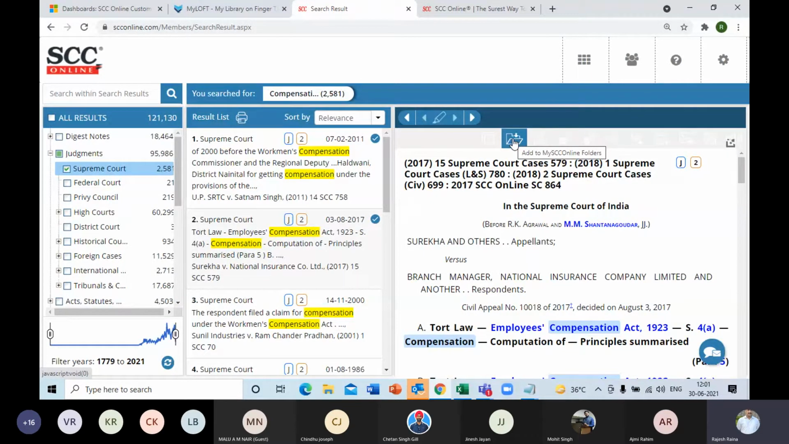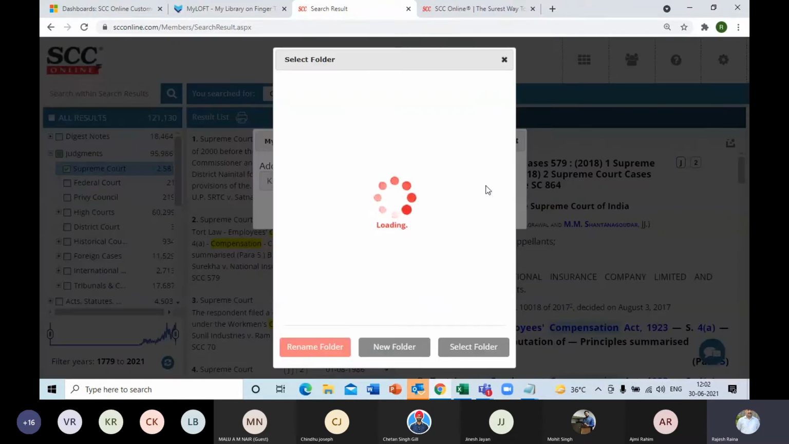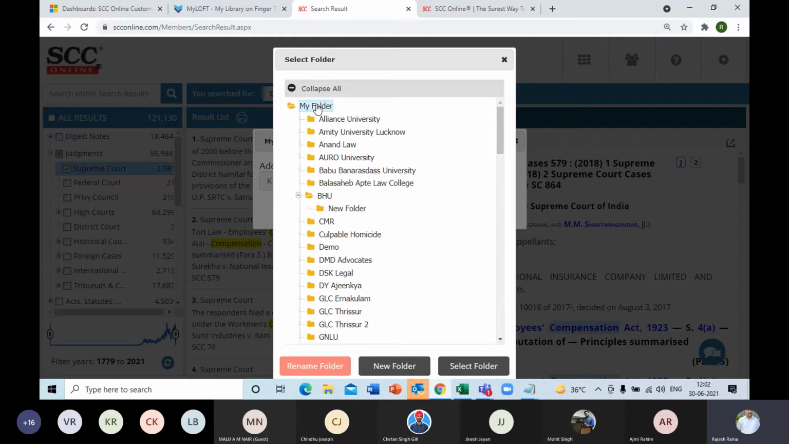You can see there is an icon, the second icon in the third column, known as add to my SCC Online folders. When you click on that, it will ask me in which folder you want to add. The previous one is being displayed. I'll click on change folder. By default, it shows my folder, so I'll select my folder once again. Click on the bottom button option, that is new folder. A new folder gets created.